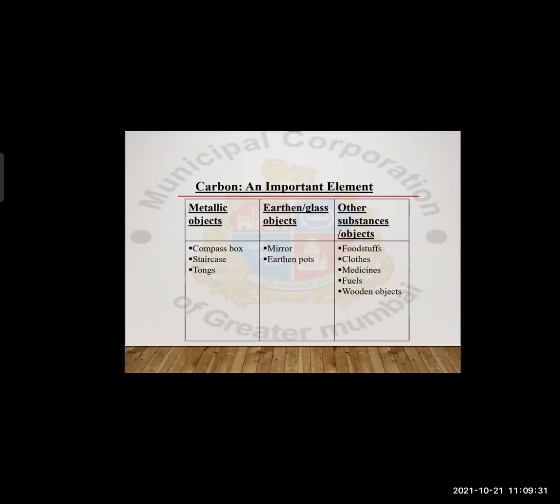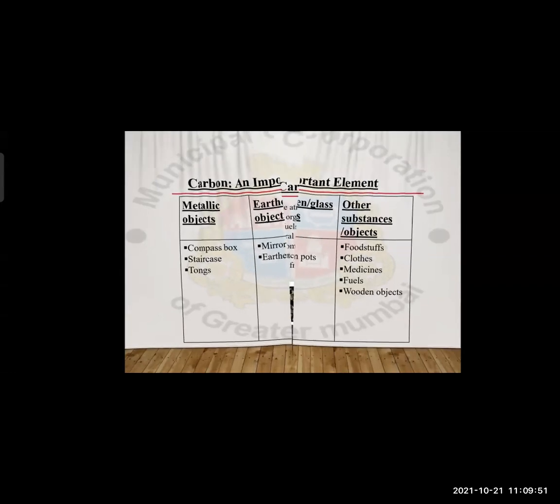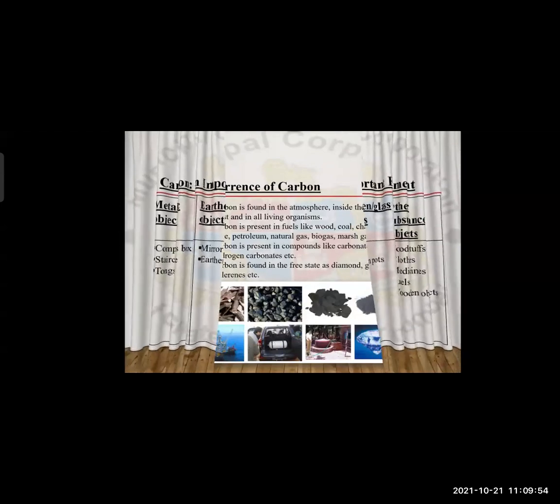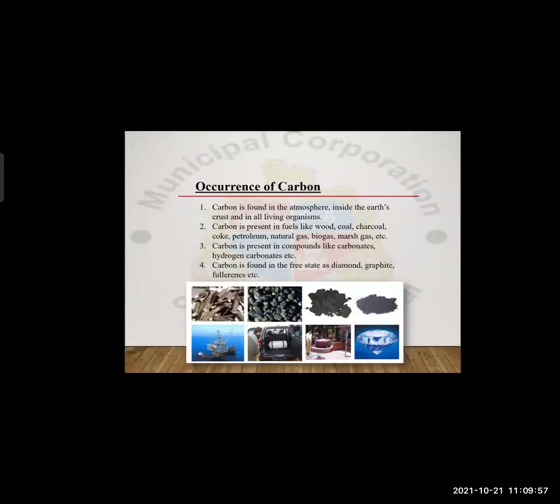But when you go through them and observe carefully, you will come to know many of them consist of carbon. Many of the things which we are using throughout the day consist of carbon. Okay. So let us see where carbon occurs in nature, how carbon actually occurs in nature.